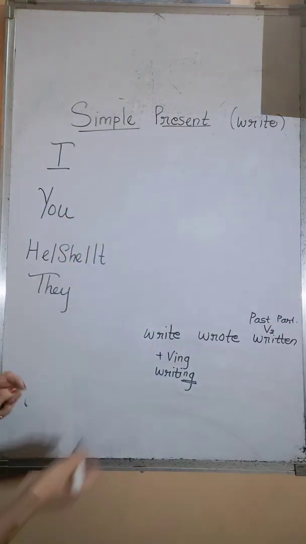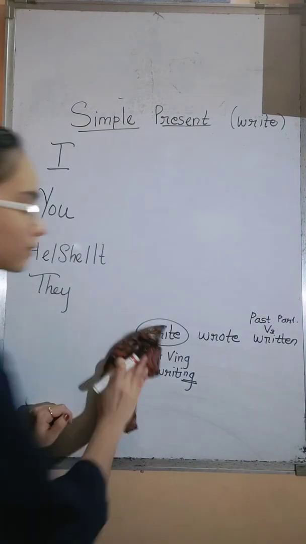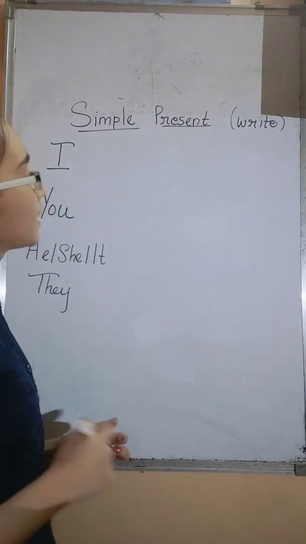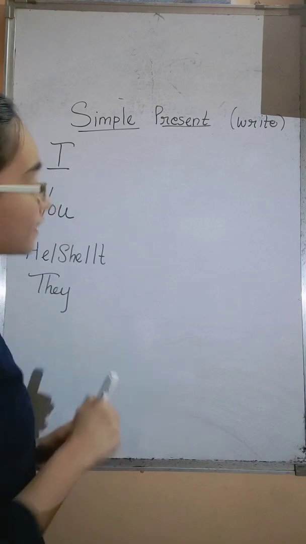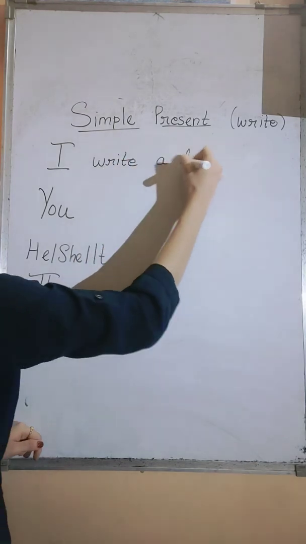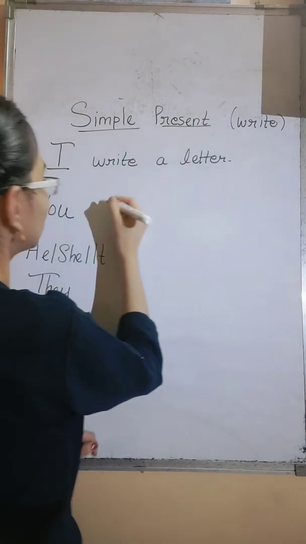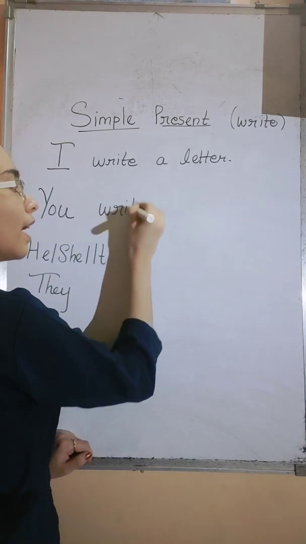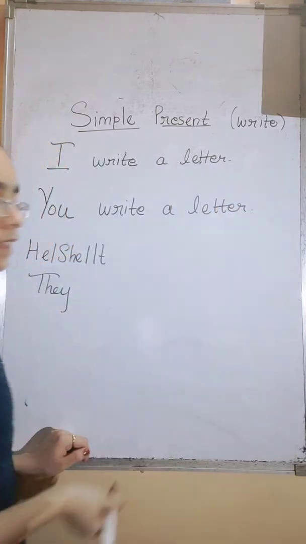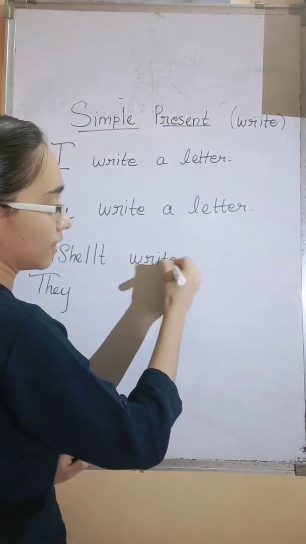So now we are writing simple present tense. We will take the verb write. For example, we will take an object, a letter. So I write a letter. You write a letter. He, she or it writes a letter.